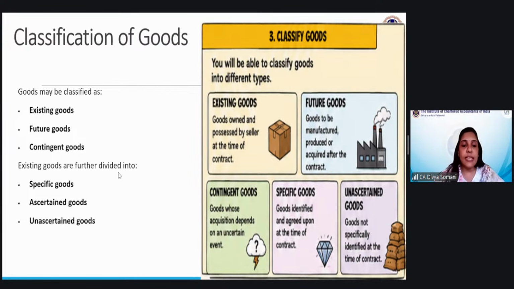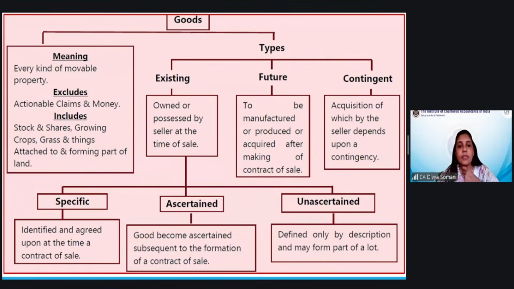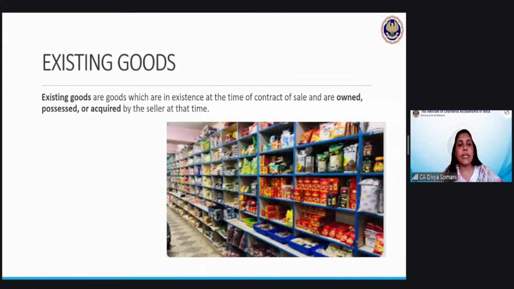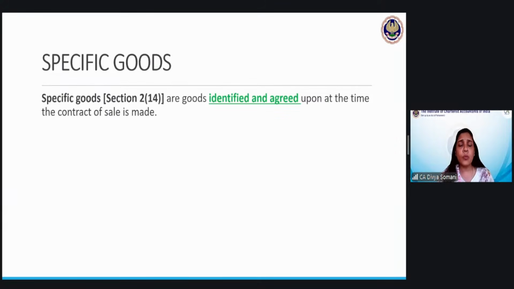Again, existing goods are divided into three types: specific, ascertained, and unascertained goods. Specific simply means the goods are existing there and then. Existing goods are the goods which are in existence at the time of the contract of sale and are owned, possessed, or acquired by the seller at that time. So these may be specific, ascertained, and unascertained goods. What are specific goods?